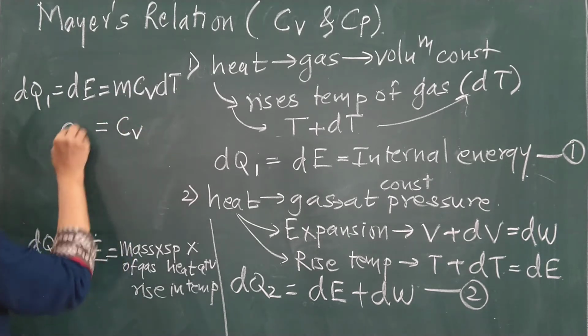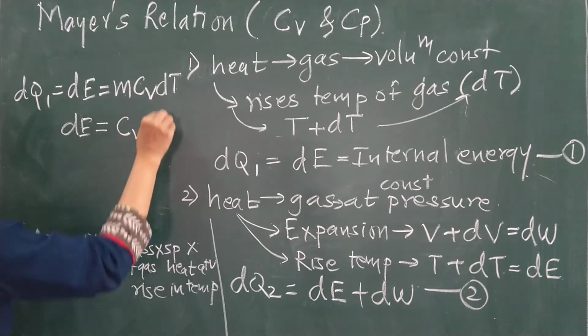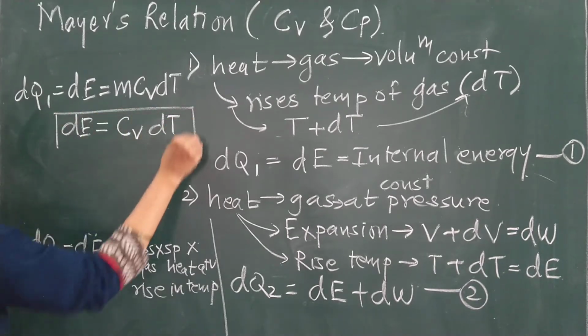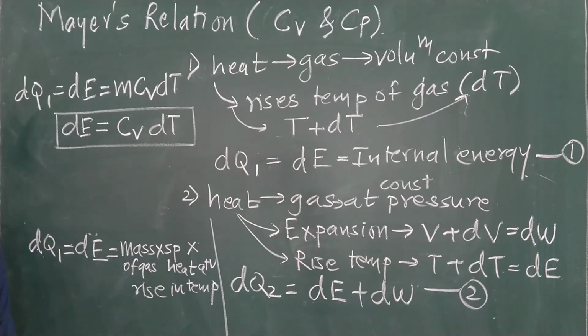So what I am getting is dE equal to CV dT. This is nothing but the internal energy. Clear?